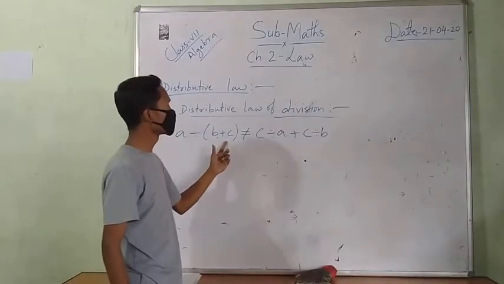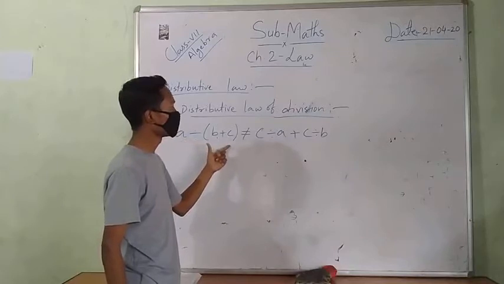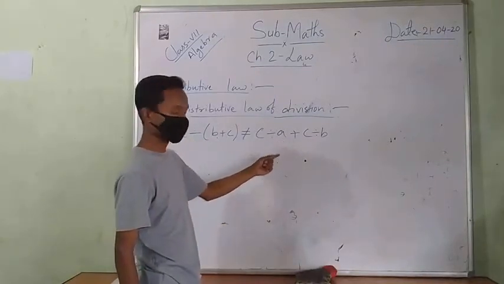A is divided by this whole number. C is not divided by A. Okay?